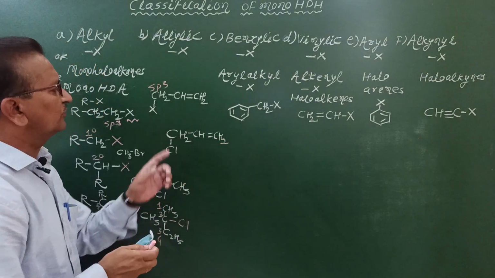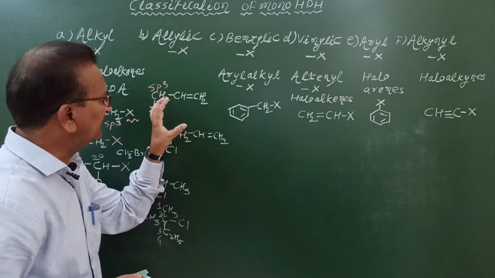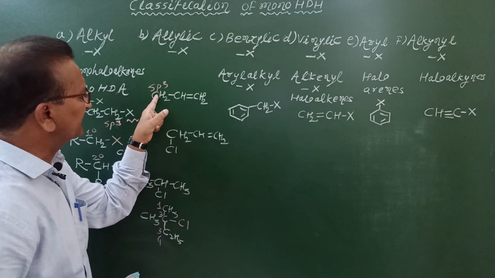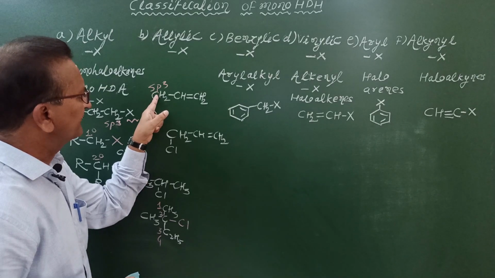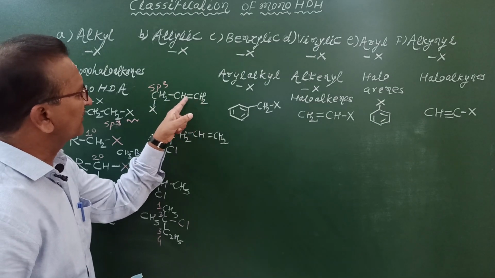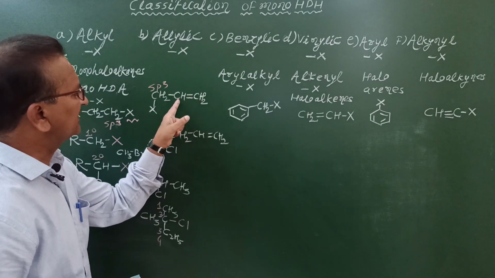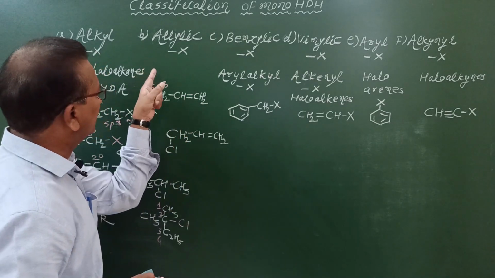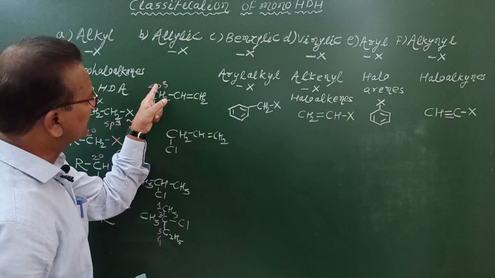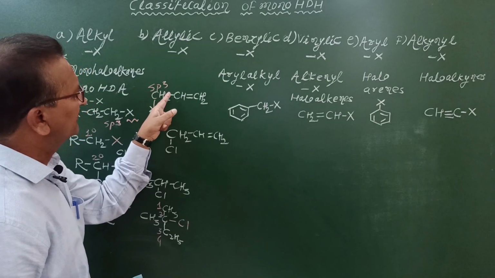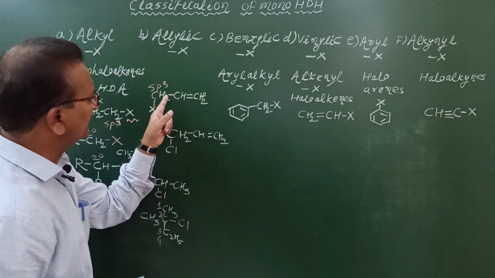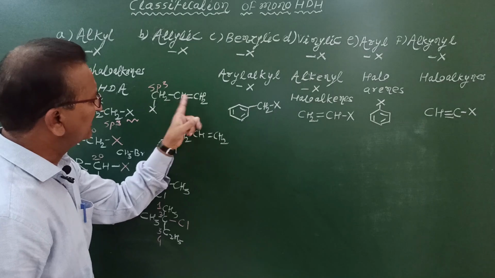But what is the statement to describe allylic halides? In allylic halides, halogen atom is bonded to a sp3 hybridized carbon atom next to a carbon-carbon double bond. This carbon atom is next to carbon-carbon double bond.